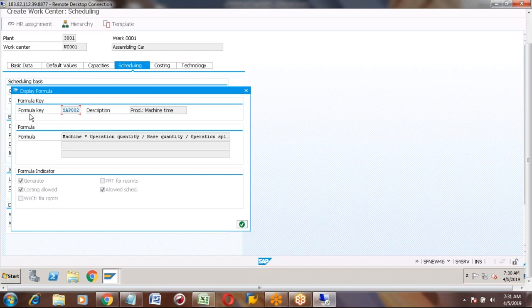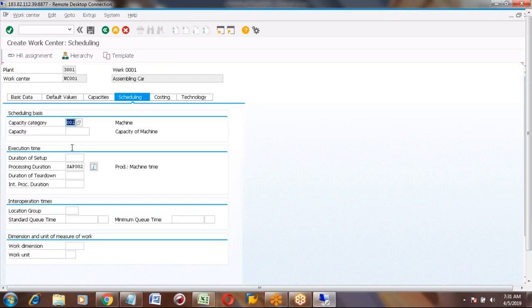Now you can see the formula SAP 002. The tick mark is on allowed scheduling, and the other work center check is removed. That is the reason this formula we need to use only for the scheduling purpose. I am closing this and saving it. In this screen we will enter only these two, capacity category and formulas. We don't require entering anything else.